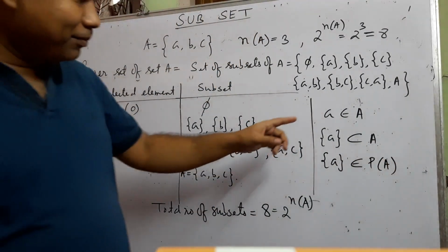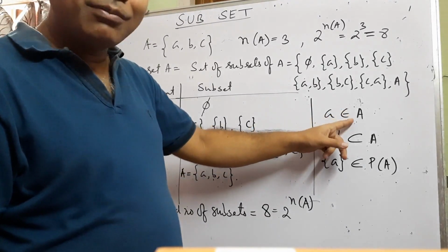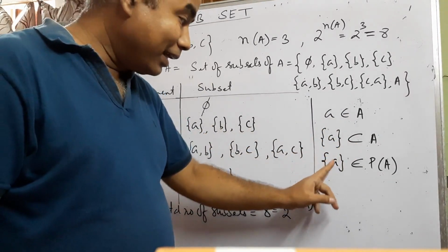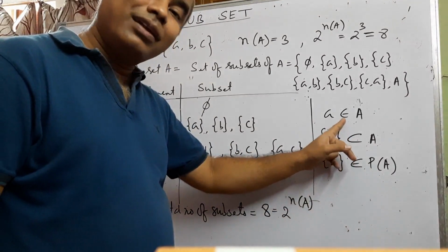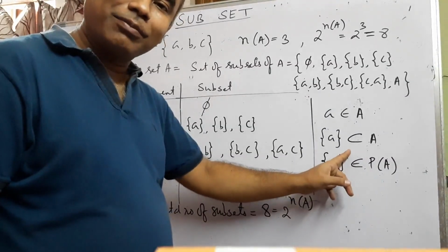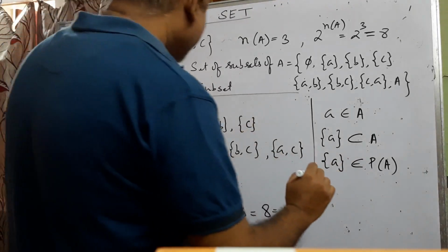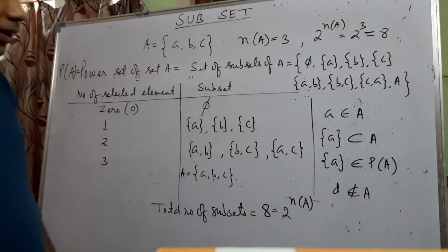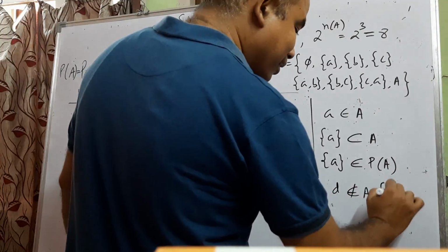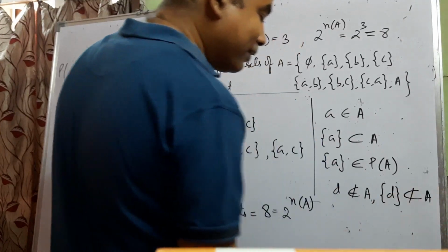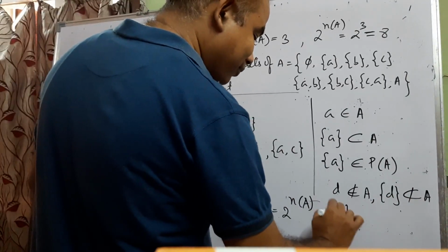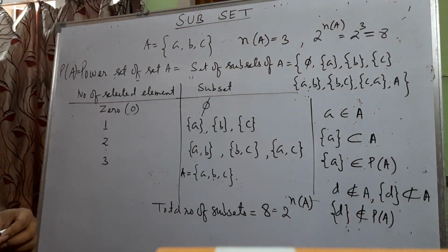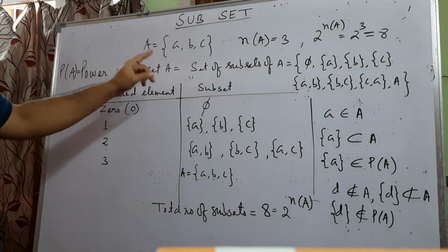Very carefully notice this, very important. If A is an element of A, then the set formed by the element A is a subset of A, and if it is a subset of A, then it is an element of the power set of A. For element I use the belongs-to symbol, for subset I use the subset symbol. Similarly, suppose D does not belong to A, the element D is not here. So this set is not a subset of A. As this set is not a subset of A, it does not belong to the power set of A. So this is subset and power set.